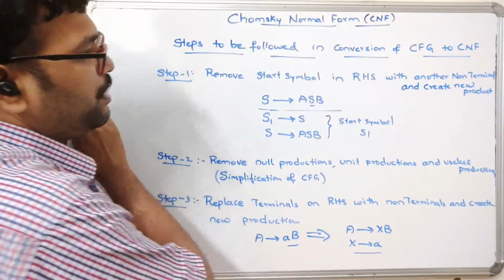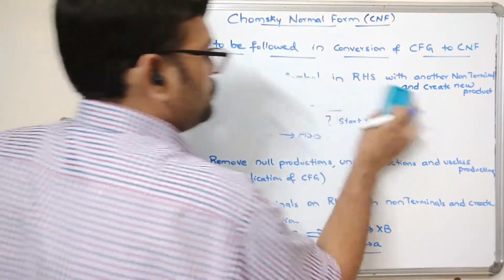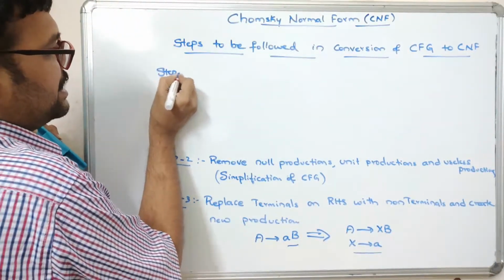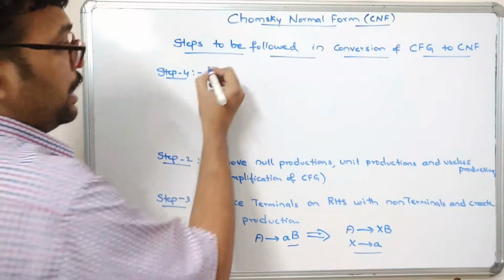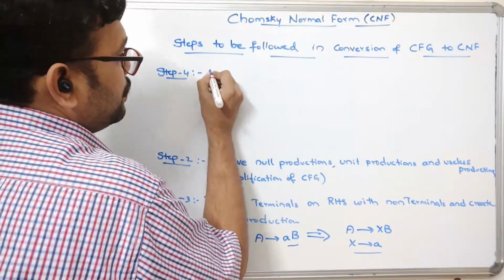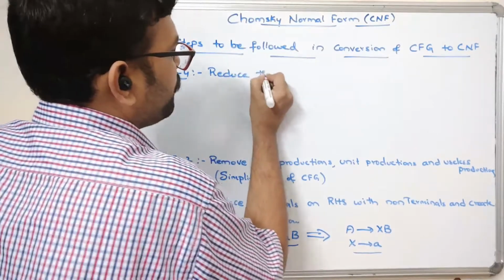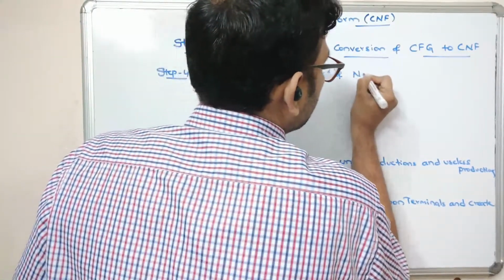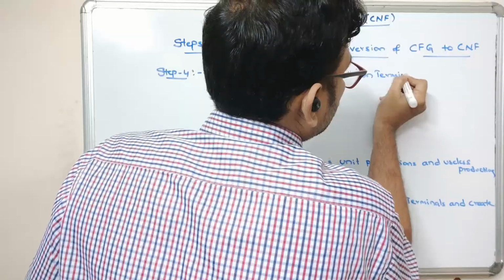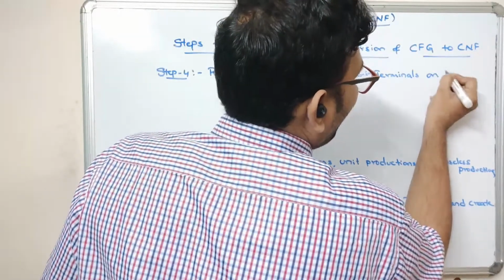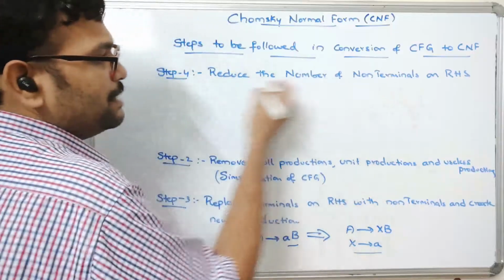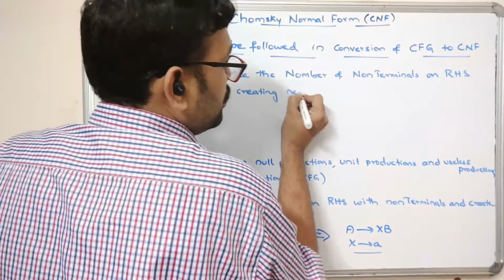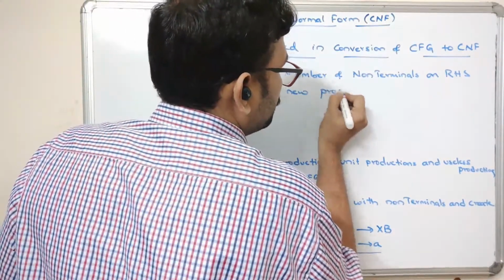Step 4: reduce the number of non-terminals on RHS by creating a new production.